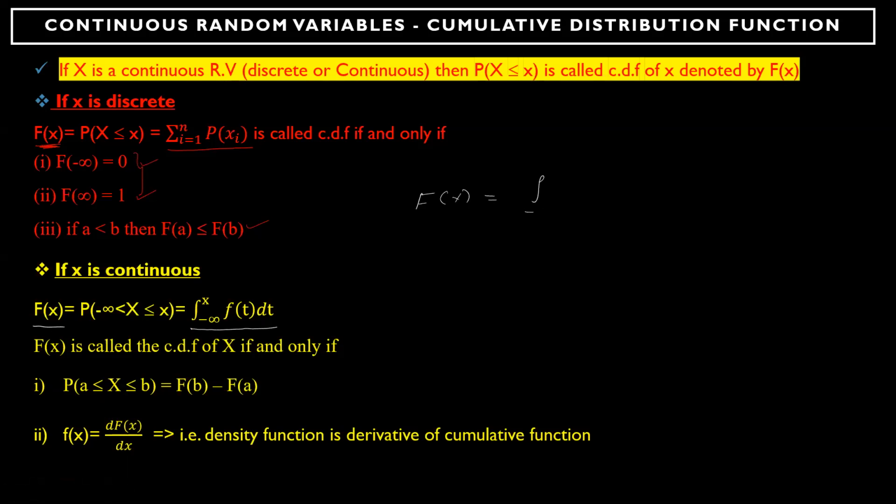Because it is continuous, it starts from minus infinity and goes to some specific value of X. Because you have too many X's, I replace the integration variable with T and dt. Whenever you integrate, the function you get is anyway in terms of X only, so it doesn't matter. It starts from minus infinity as per the formula and goes up to some specific value.